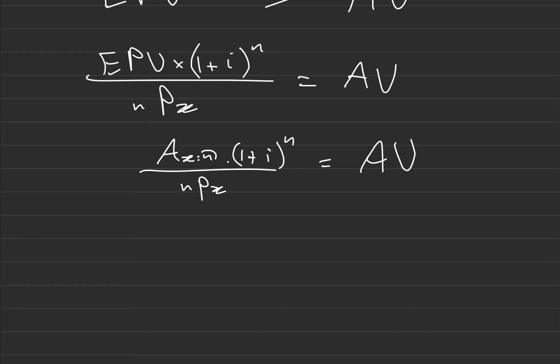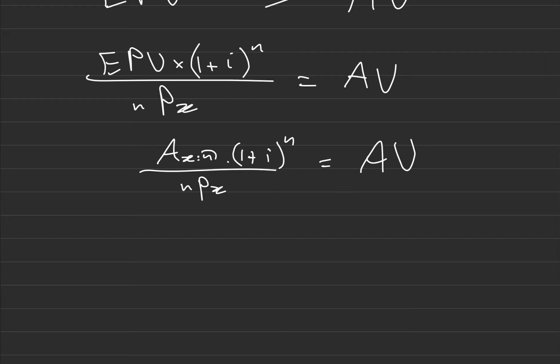So now you want to ask me, why, George, do we divide by npx? There's a couple of ways that I can explain this to you. The first way is by reversing the order of these operations and taking this to the other side.